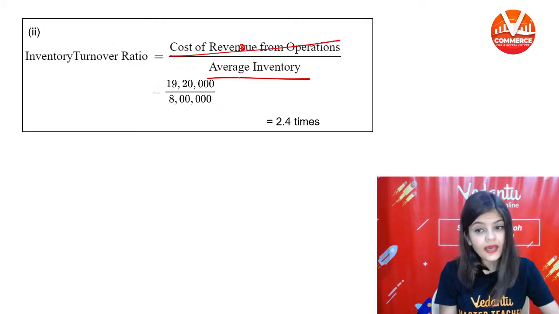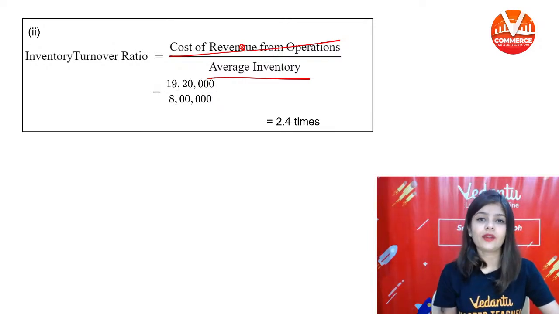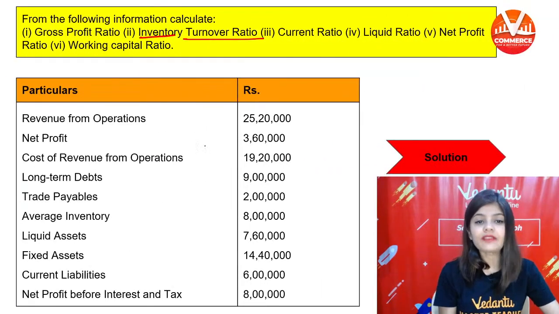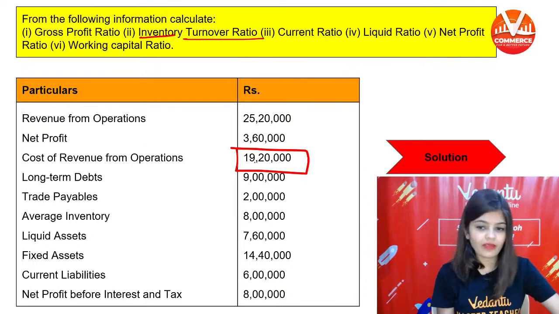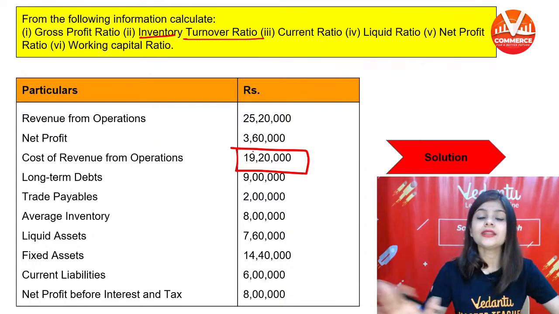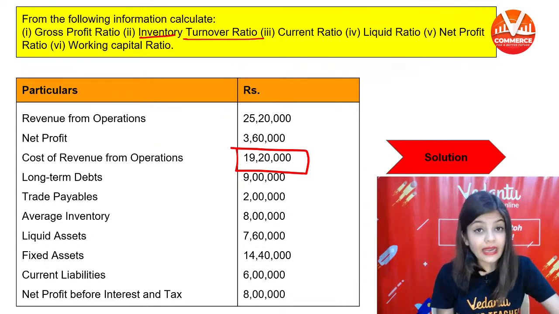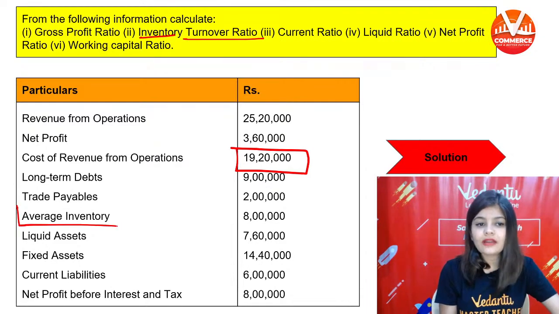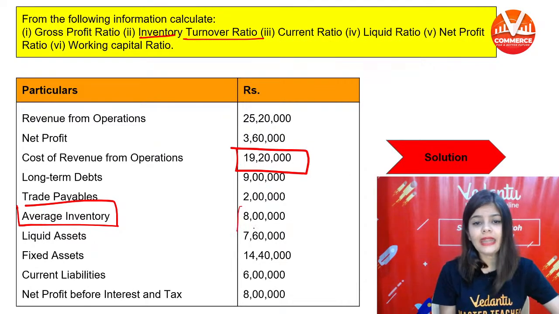You will divide the cost of goods sold by the average inventory. Cost of goods sold, or cost of revenue, is directly given in the question: 19,20,000. We will divide the cost by average inventory. Average inventory is also given in the question, 8 lakh.